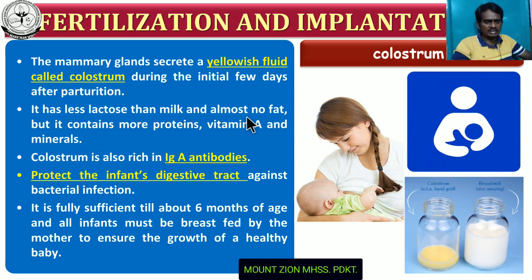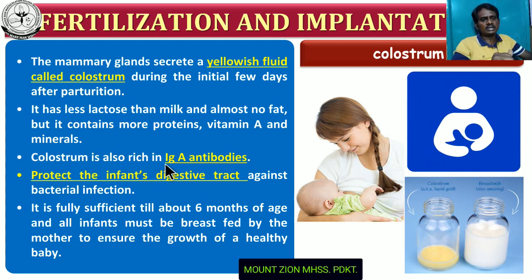There is no fat substance in colostrum, and also less lactose, but it contains more proteins, vitamin A and minerals. This is the significance of this colostrum milk. It also contains more protein and also vitamin A and minerals and other things that are essential for infant growth.